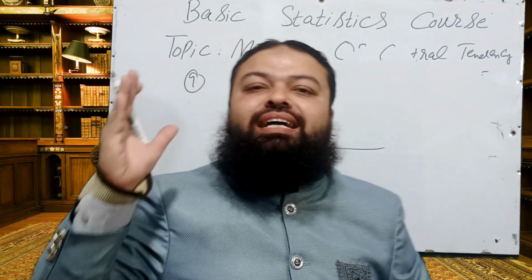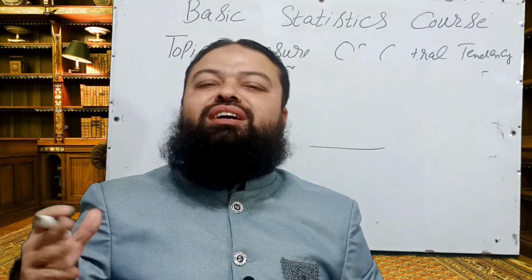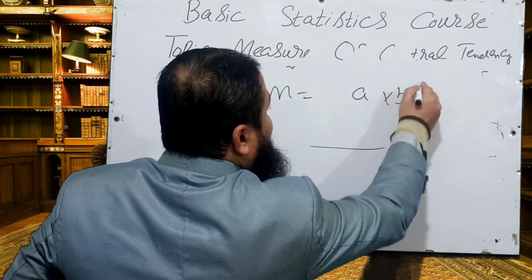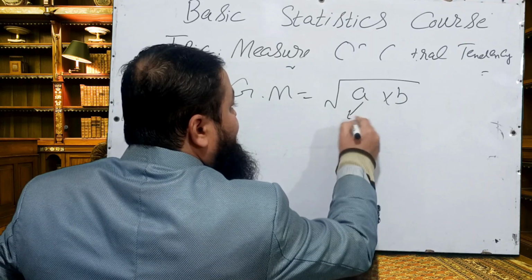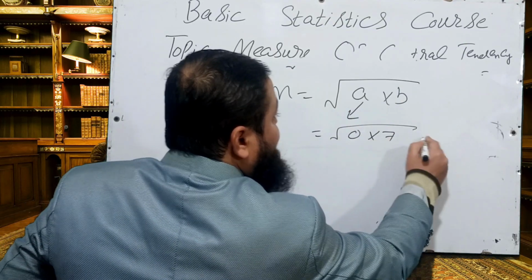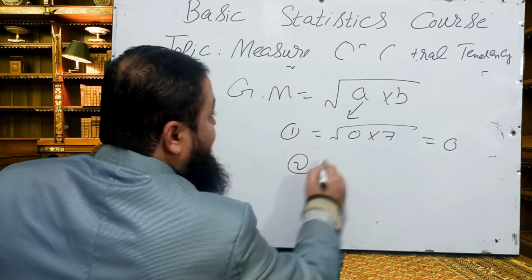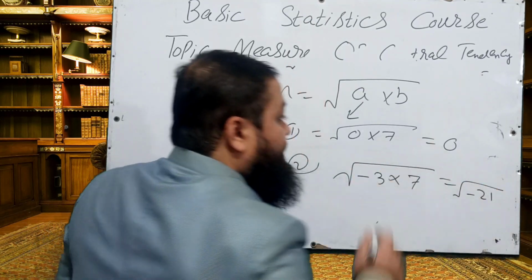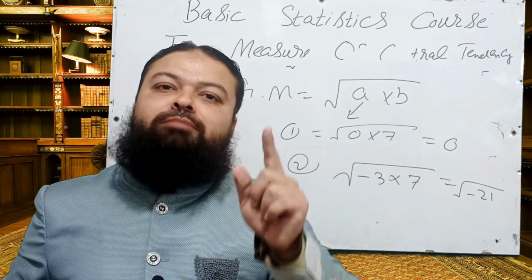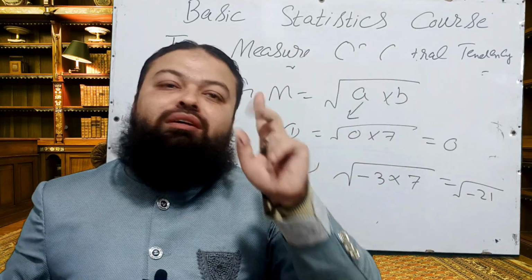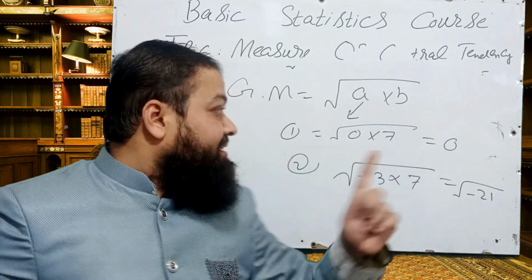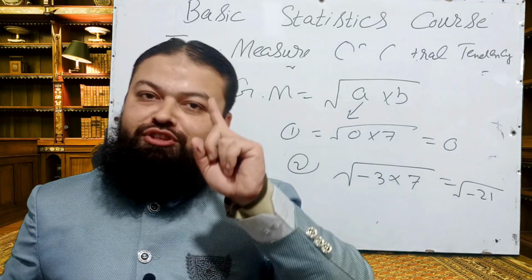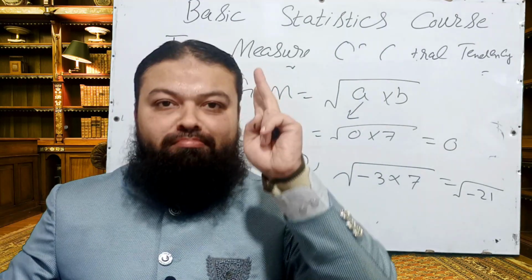What is geometric mean? It is the nth root of the product of all the values. Let we have two numbers A and B. The geometric mean will be A multiplied by B under the root, and we know if any of the numbers is 0, 0 multiplied by 7 will be 0, and if any of the numbers is negative, minus 3 multiplied by 7 will be minus 21, and its square root will not be possible. What did you learn? In geometric mean of two numbers, both numbers must be positive. Any of the numbers cannot be negative, and 0 cannot exist over there.